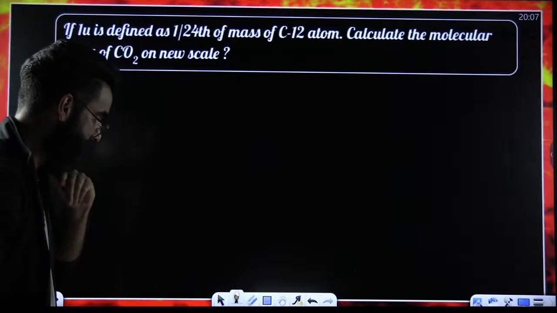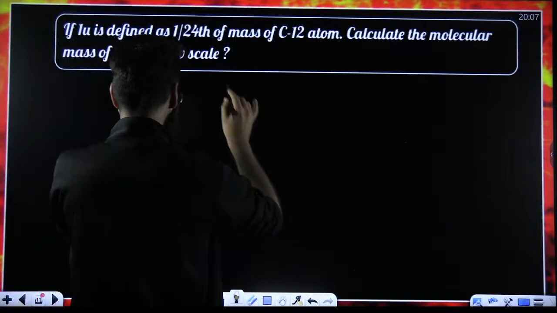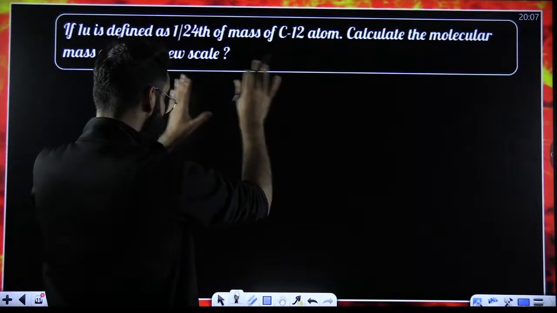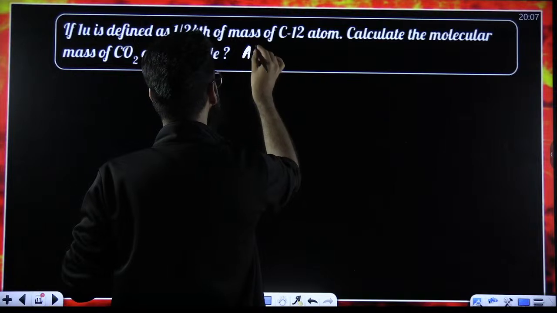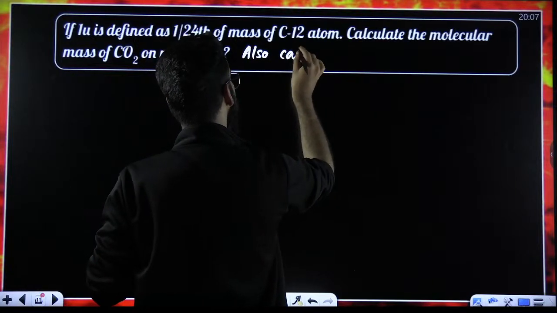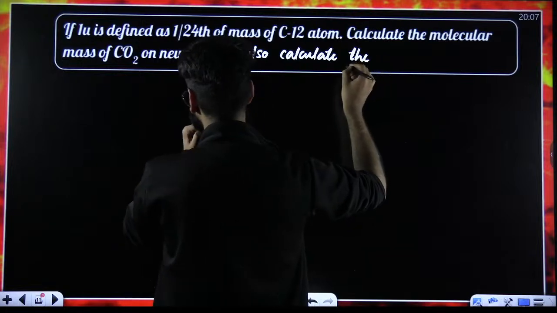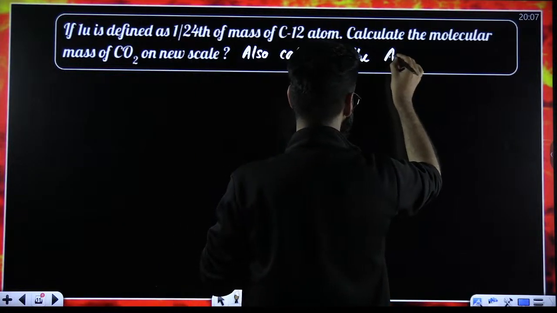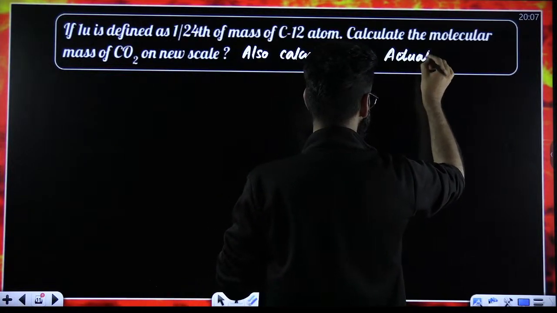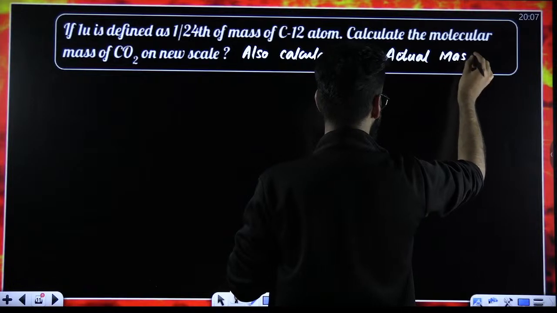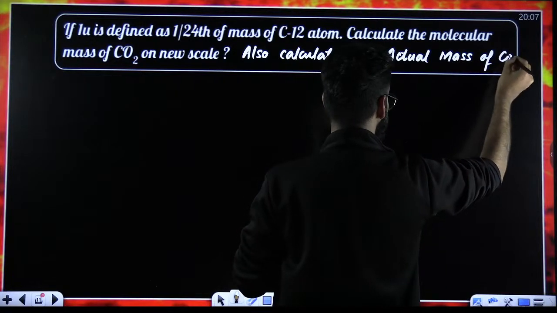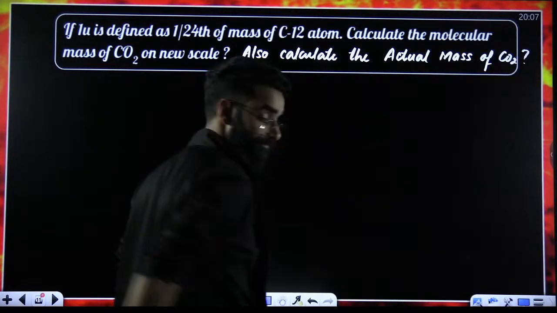I'm modifying the question like this: also calculate the actual mass of carbon dioxide on the new scale.